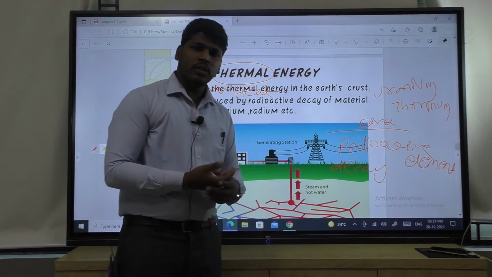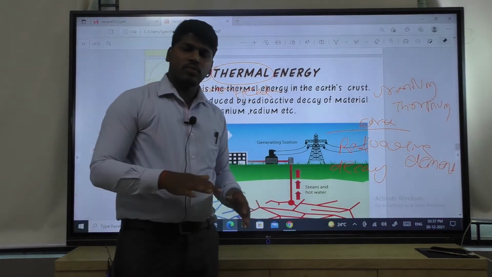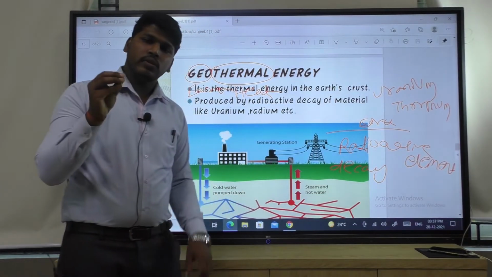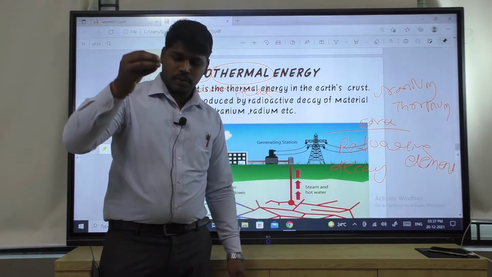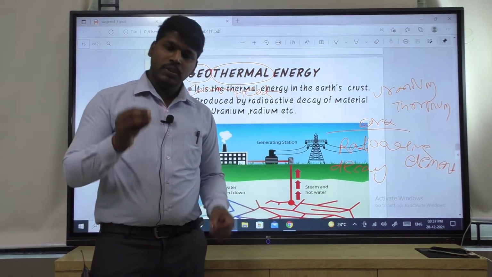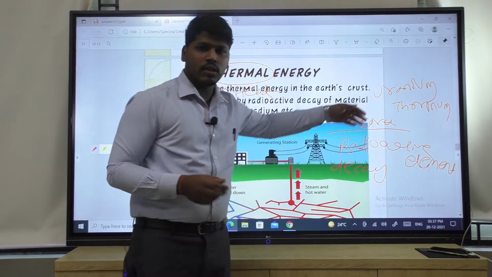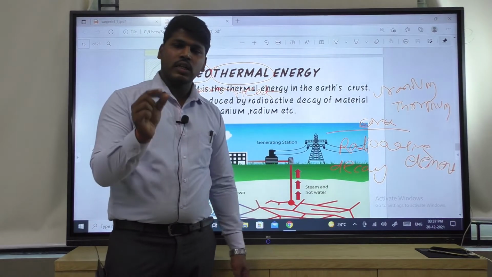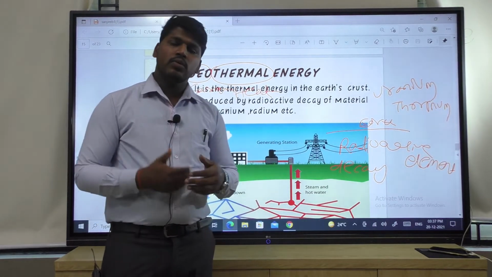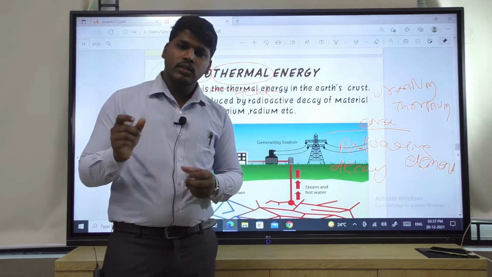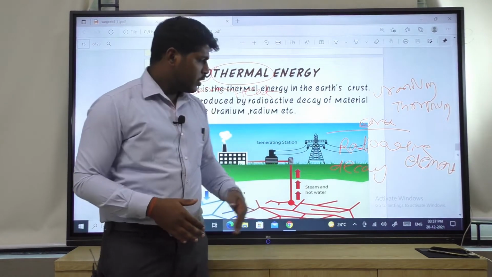That heat will heat the water present underground. We know that hot water evaporates, that means it goes upward. When the water becomes hot, its density decreases, so it has a tendency to move upward, while water with higher density goes downward.